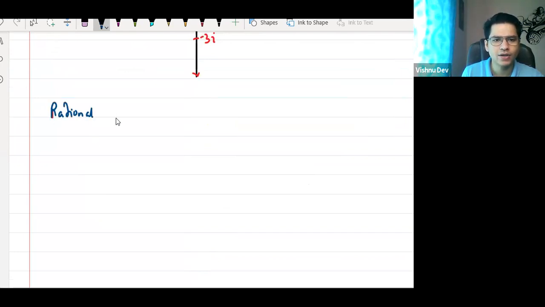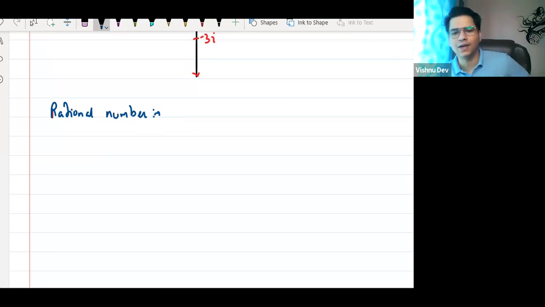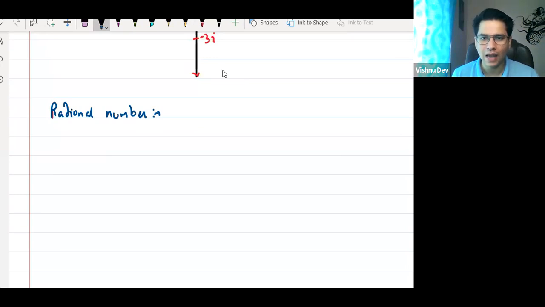Now, everyone knows what a rational number is, but you might not know the difference. See again, real numbers, as the name says, are real. You can use them, calculate with them, divide, multiply, and they can be represented on the real number line. But imaginary numbers basically do not exist. We just made them for the calculation part.